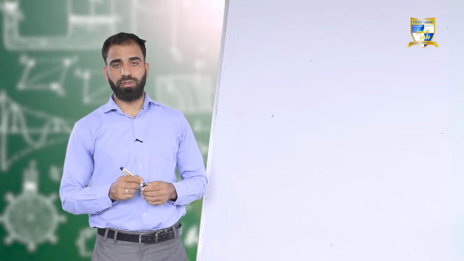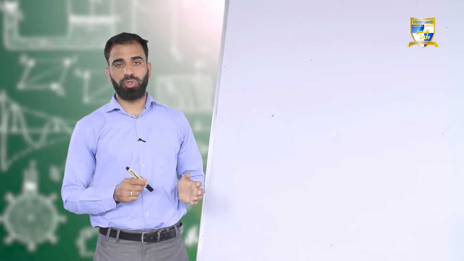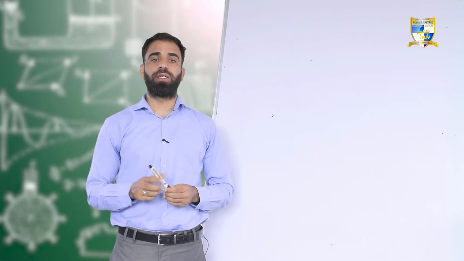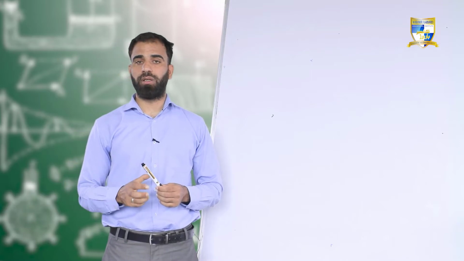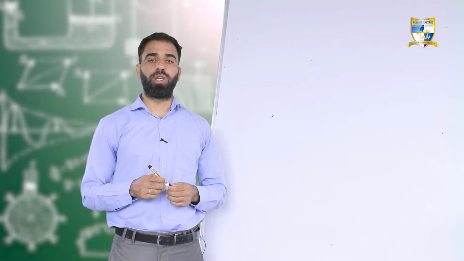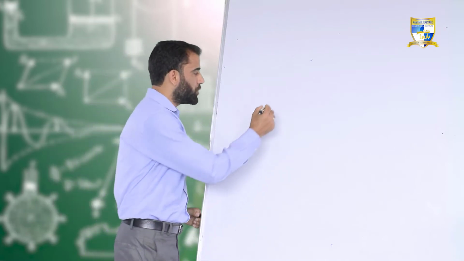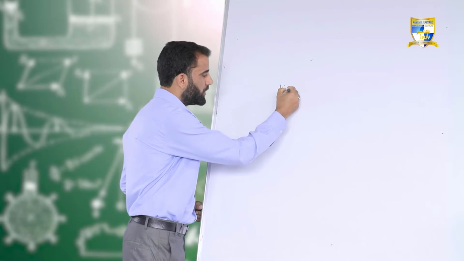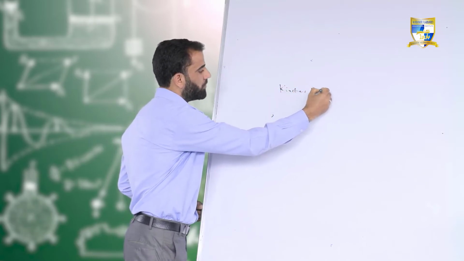In today's lecture, we are going to discuss what kinetic energy is. We are going to explain kinetic energy in detail, and we are going to calculate its mathematical expression, that is, kinetic energy equals 1 by 2 mv square. So let us start. We are going to discuss kinetic energy.